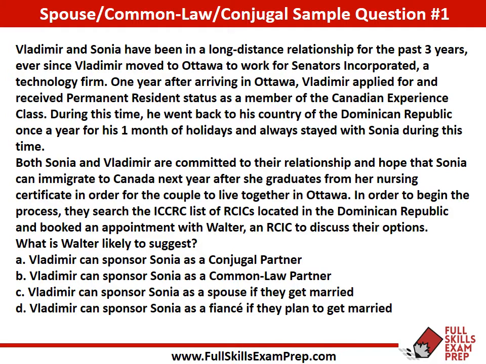Now we have A, Vladimir can sponsor Sonia as a conjugal partner. B, Vladimir can sponsor Sonia as a common law partner. C, Vladimir can sponsor Sonia as a spouse if they get married. And finally, D, Vladimir can sponsor Sonia as a fiancé if they plan to get married.